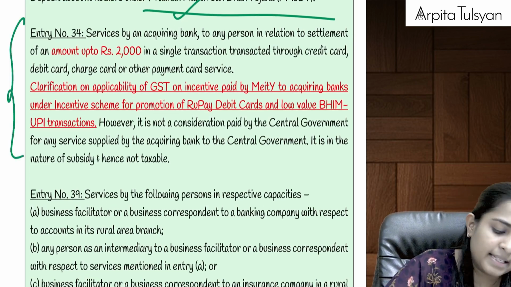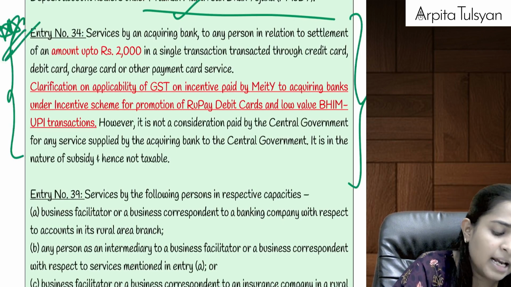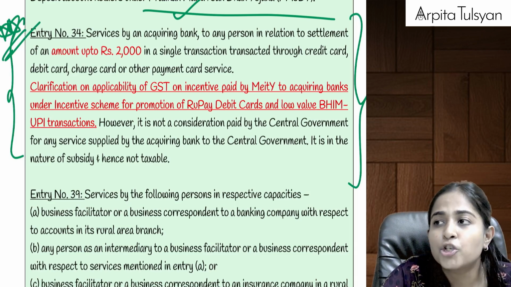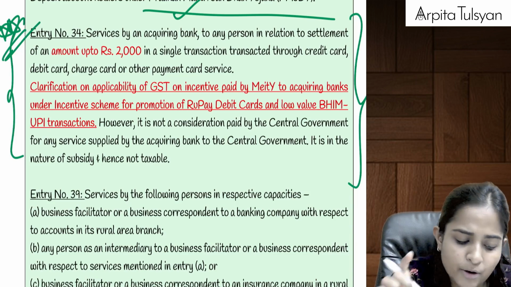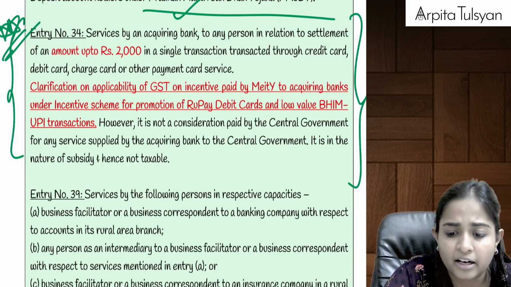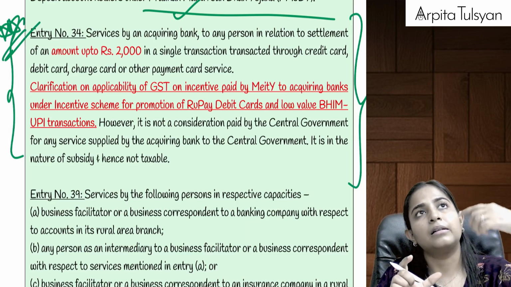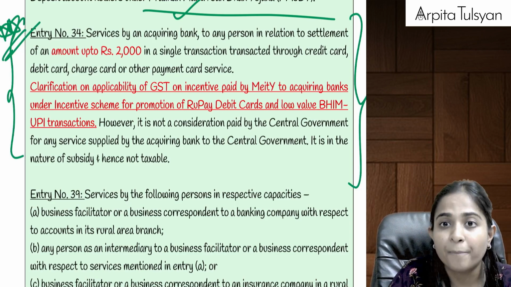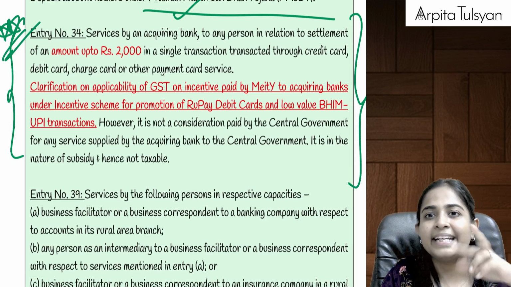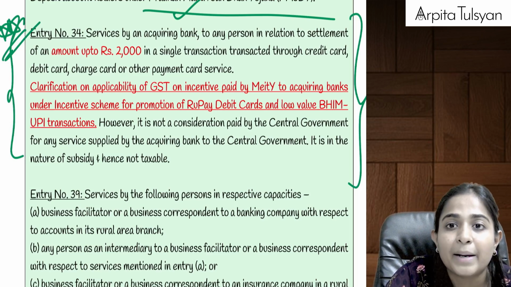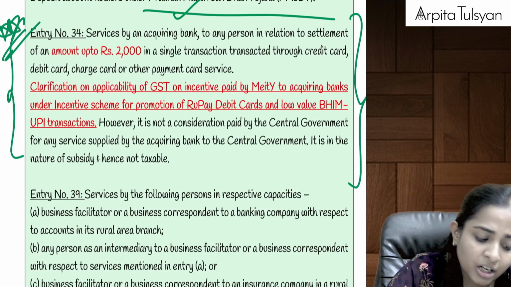Then similarly entry number 34. Yes, entry number 34 is important. Now let's say whenever we go for any shopping, when we go to the counter for billing, we provide any of our credit card, debit card, etc., say we use a particular bank's card. The bank account of the shopkeeper can be with some other bank also, right? So there is an intermediary in between, that is, a payment gateway who deducts the payment from our bank and credits the payment to the other person.